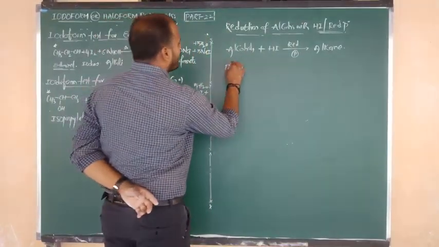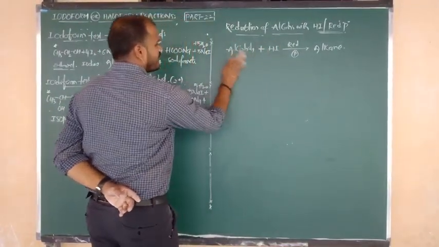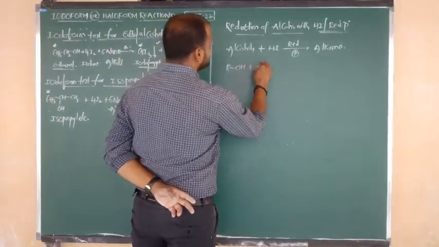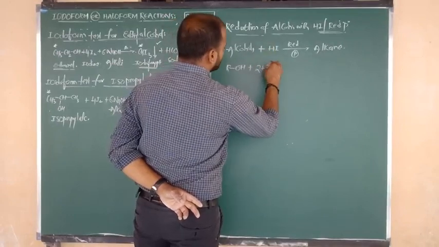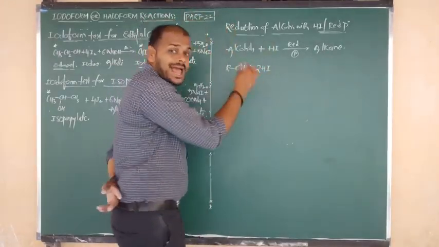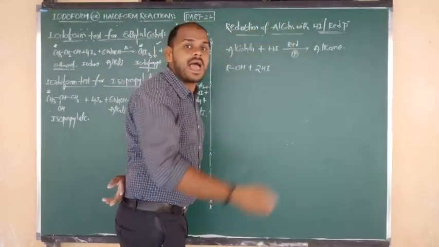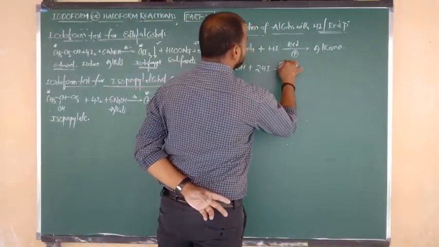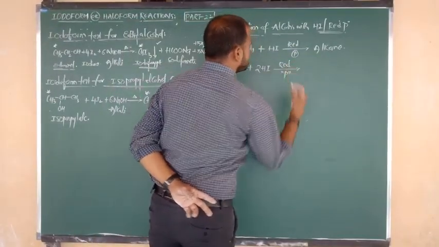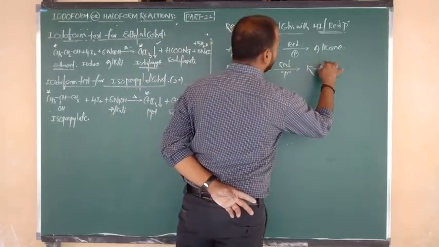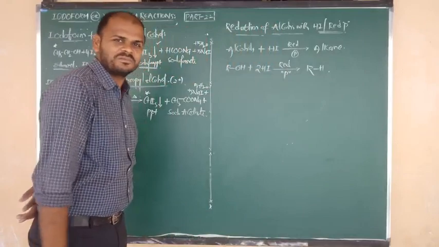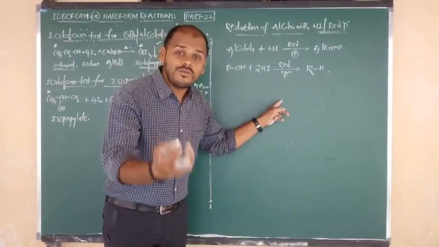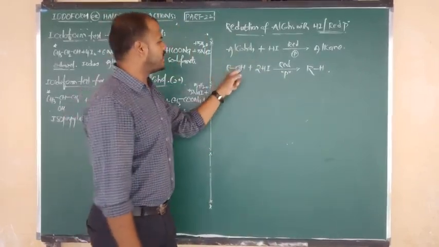Good. Alcohol formula is ROH. Alcohols react with HI, hydrogen iodide. Let us consider 2 moles of HI. Because of hydrogen iodide, iodide changes into iodine gas, I2. I hope you understand. The reaction takes place in presence of red phosphorus, and you get the product alkane, RH. That's it, the story is over. Simply you have to remove the oxygen. ROH, remove the oxygen. Removal of oxygen is reduction. The remaining RH stays as it is.